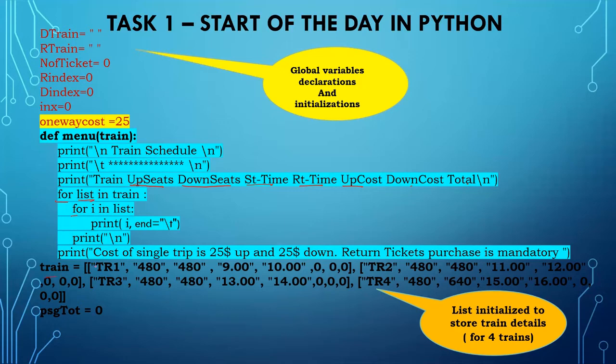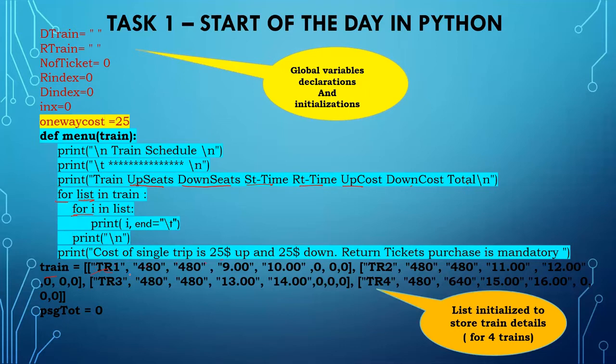From the train list, each item one by one. This is just a variable list I'm taking. Inside this list, one by one, each value we are going to print. For that, this for loop we are using. So this is a nested for loop.